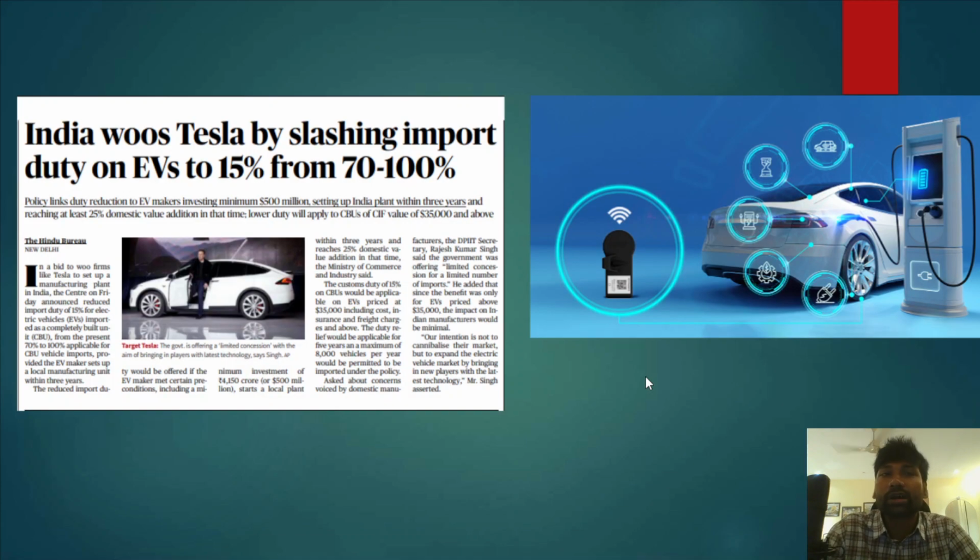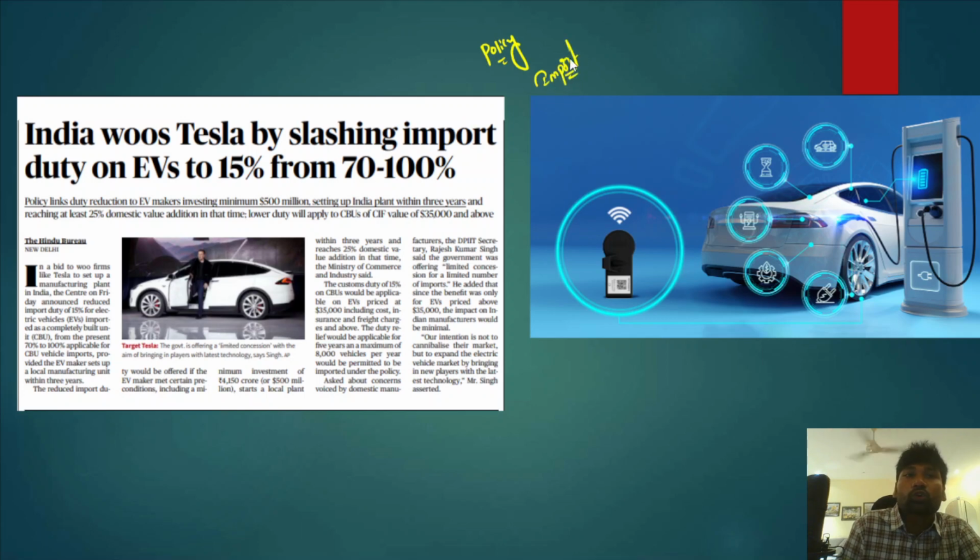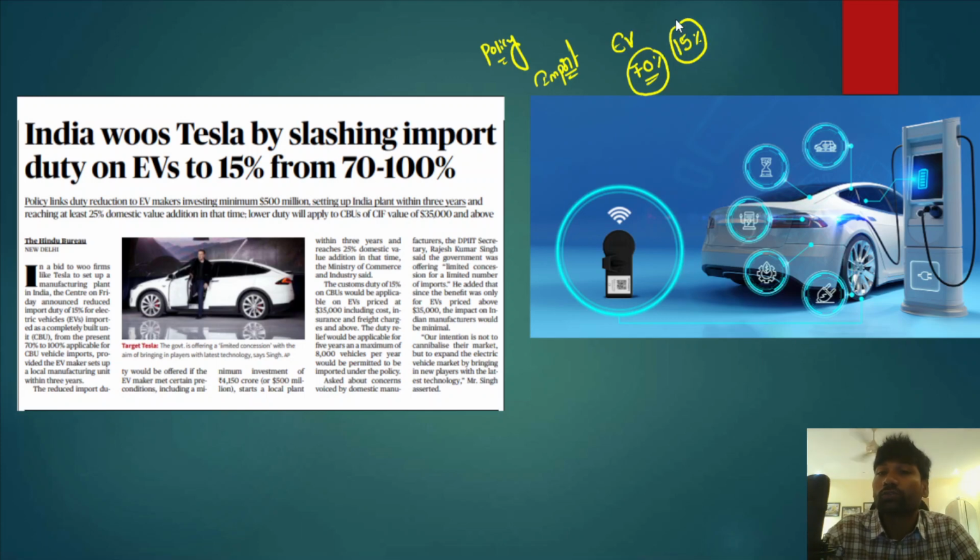So next we will discuss electric vehicles. Recently India has come up with a new policy, and this particular policy has reduced the import duty on electric vehicles from 70% earlier to 15%. Reducing the import duty on electric vehicles from 70% to 15% will significantly attract the foreign firms who have been engaged in the manufacturing of these electric vehicles.